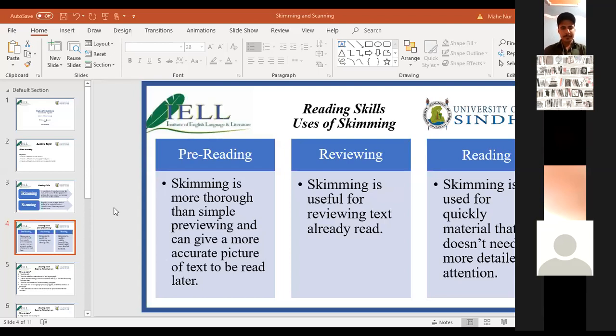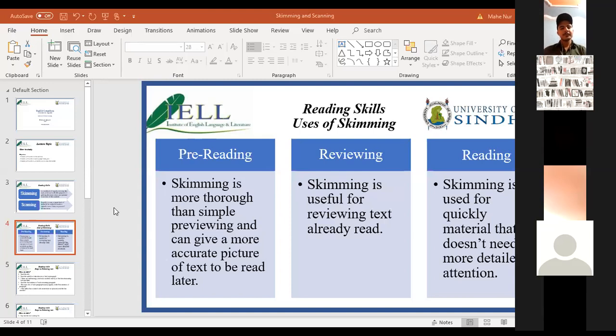Skimming is helpful in pre-reading. Skimming is more thorough than simple previewing and can give a more accurate picture of text to be read later. What is pre-reading? What do I mean by pre-reading? You are not reading the whole text. Pre means before reading. It means you are quickly skimming the text to get a clear idea without reading the whole text. How to do it, we'll talk about later.